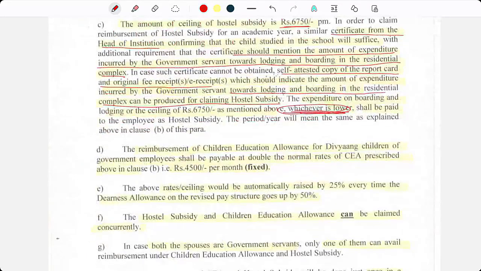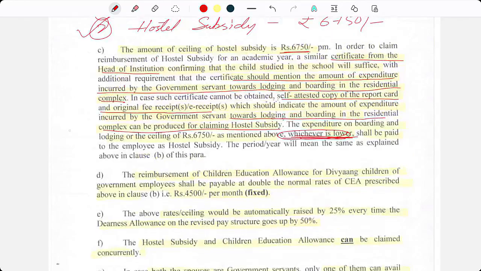But in the hostel subsidy case, a lower exception is given, that is, either the amount of fee or rupees 6,750, whichever is lower. So if the hostel subsidy paid was rupees 5,000 per month, then instead of 6,750, rupees 5,000 will be paid. Whichever is lower clause is included here.